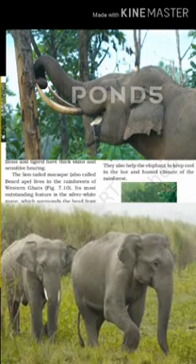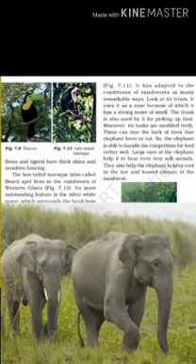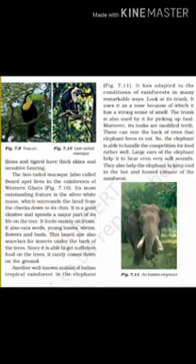It has large ears. These large ears not only help it to hear even the smallest, faintest sound, but also help the elephant to keep cool in the hot and humid climate of the rainforest. So what we saw here are different types of adaptations of various animals so that they can survive in their surroundings.